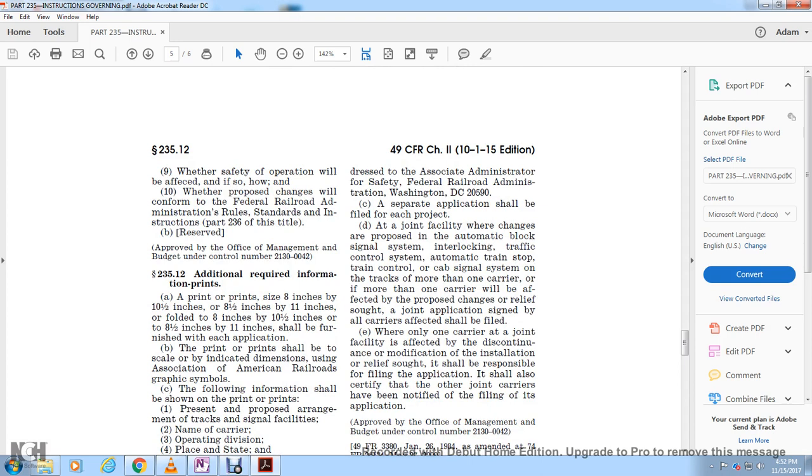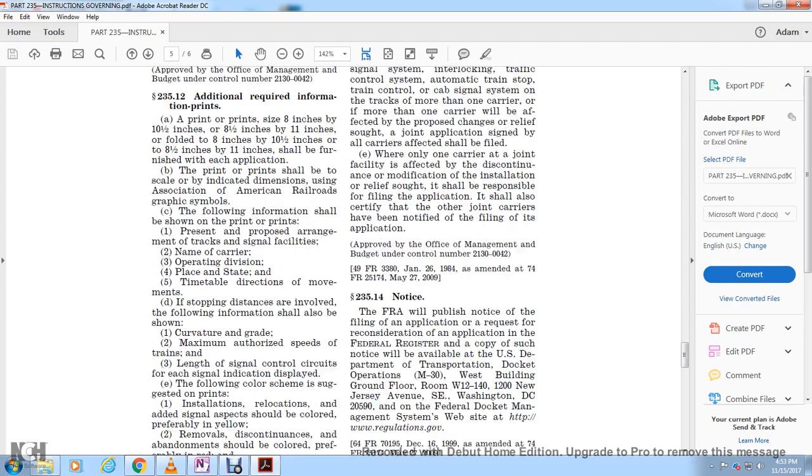If more than one carrier will be affected by the proposed change or relief sought, a joint application signed by all the carriers affected shall be filed. Where one of the carriers at a joint facility is affected by the discontinuance, modification, or installation sought, that carrier shall be responsible for filing the application. It should also certify that the other joint carriers have been notified of the filing of the application.